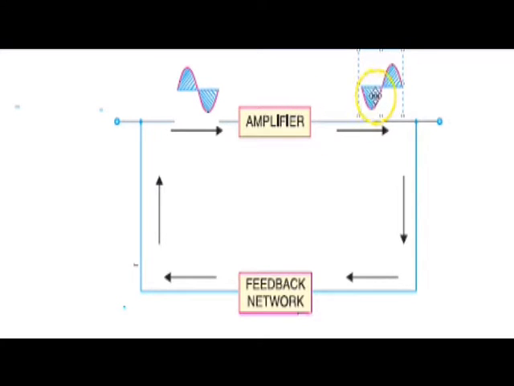So now this output signal is coming, and a part of it is taken back.